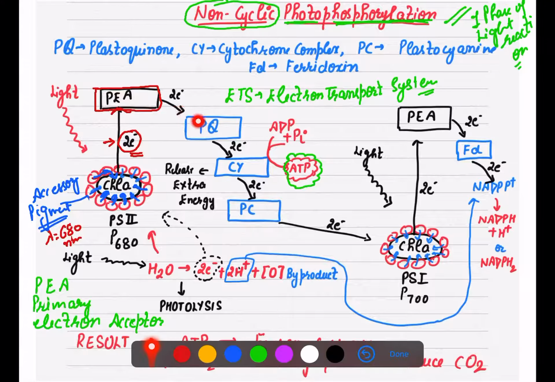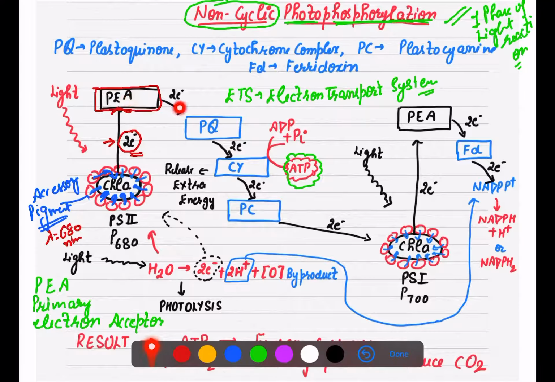A pair of electrons is getting transferred to PQ, that is plastoquinone. Then there is a transfer of the electrons to the cytochrome. Now the question will come to your mind: how are these moving? Now as you know in chemistry, we say that once electrons get excited they move. Now they are at a higher energy level. So from this higher energy level, they move down to the lower energy level. That is again the concentration gradient.